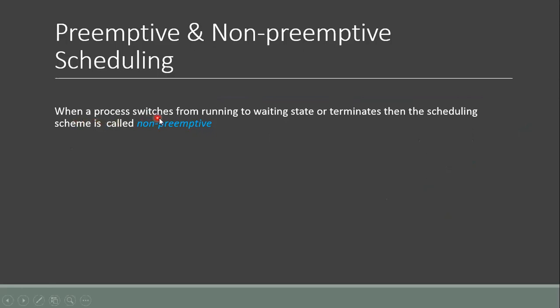When a process switches from running to the waiting state, or from running to the finished or terminated state, the scheduling scheme is called non-preemptive. So under these two situations, a transition from running to waiting or a process terminating, the scheduling scheme is known as non-preemptive.